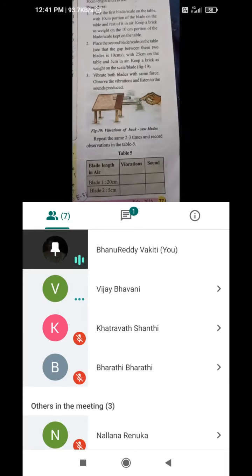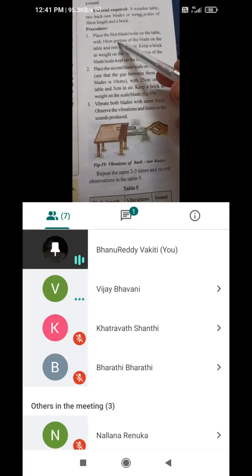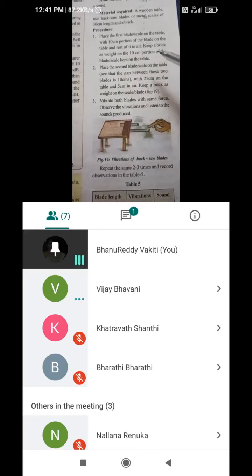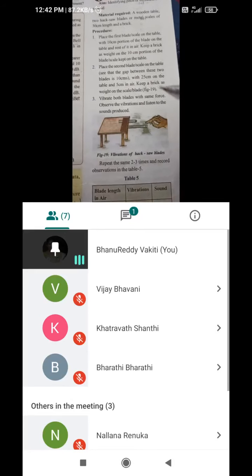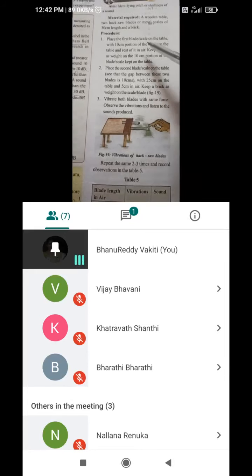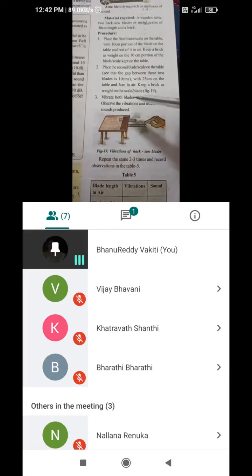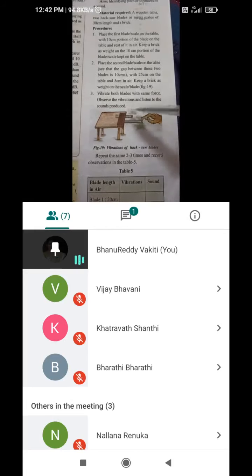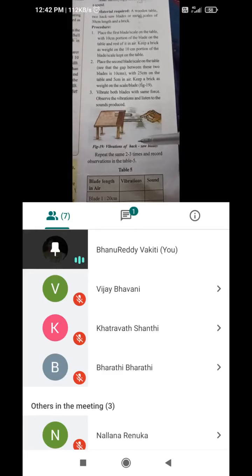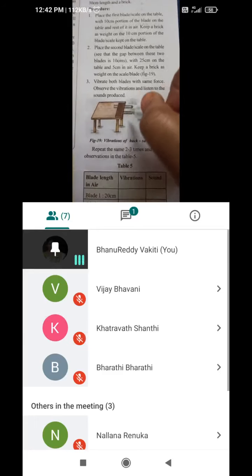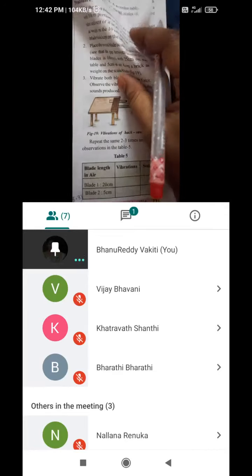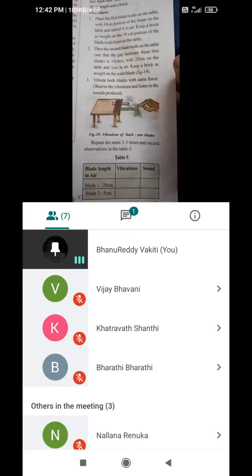Vibrate both the blades. One blade emo 10 centimeter portion lopalki, and at the same time 10 centimeter portion on the table, and outside on the air 10 centimeters we are taking, and another one is with 25 centimeters on the table and 5 centimeter in the air. Like that we are taking. So reverse, ఒకటి ఎక్కువ టేబుల్ మీద ఉండాలి, ఒకటి ఎక్కువ ఎయిర్ లో ఉండాలి. లైక్ దట్ we are keeping, and give us with the same force vibrate చేయండి.